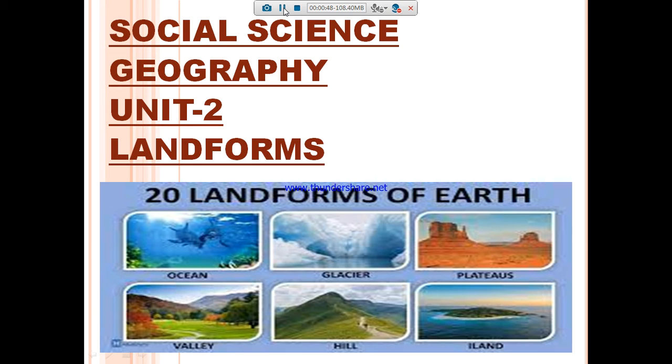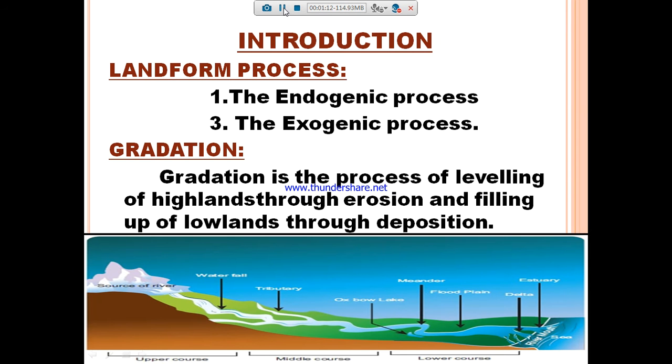In the earlier class we learned that the surface of earth is not the same everywhere. The earth has an infinite variety of landforms named as mountain, plateau, plains, valley, etc. Some parts of the lithosphere may be rugged and some may be flat. These landforms are a result of two processes: one is the endogenic forces and another one is the exogenic process.